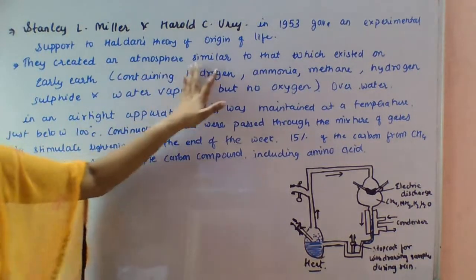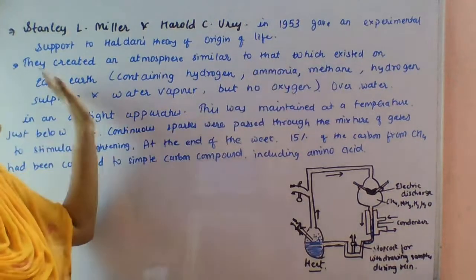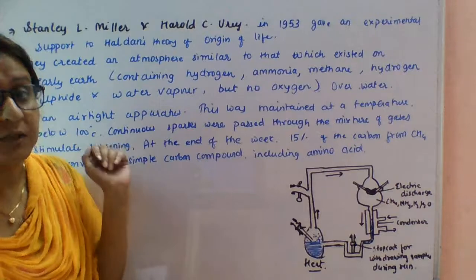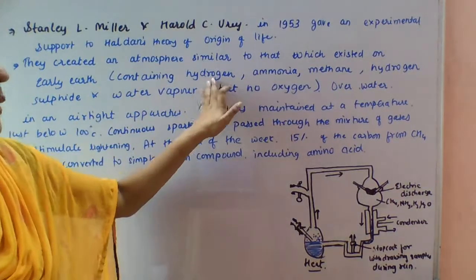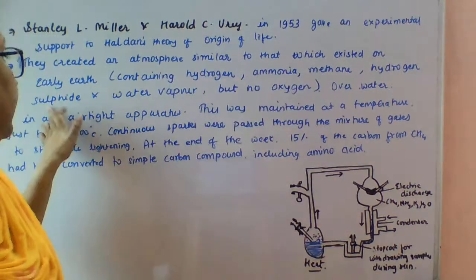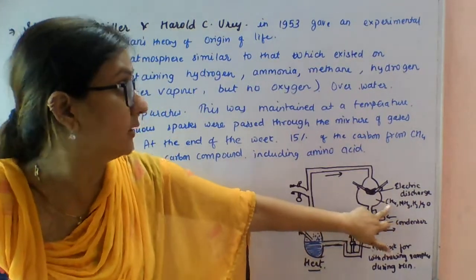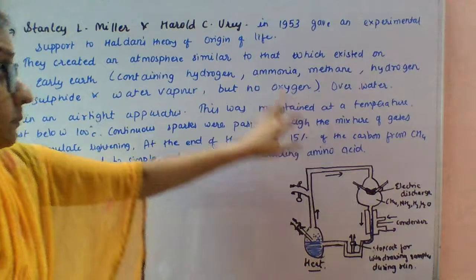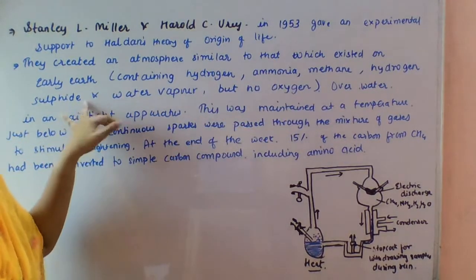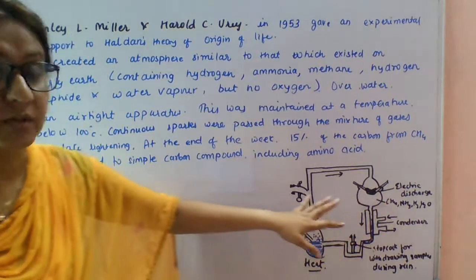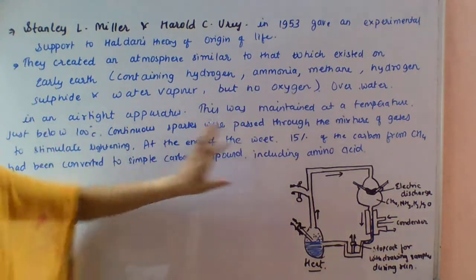They created an atmosphere similar to that which existed on early Earth. The same atmosphere they created experimentally, containing hydrogen, ammonia, methane, hydrogen sulfide and water vapor. This is the apparatus. Here they have all this methane, hydrogen, ammonia, hydrogen sulfide and water vapor, but there is no oxygen, over water in an airtight apparatus.